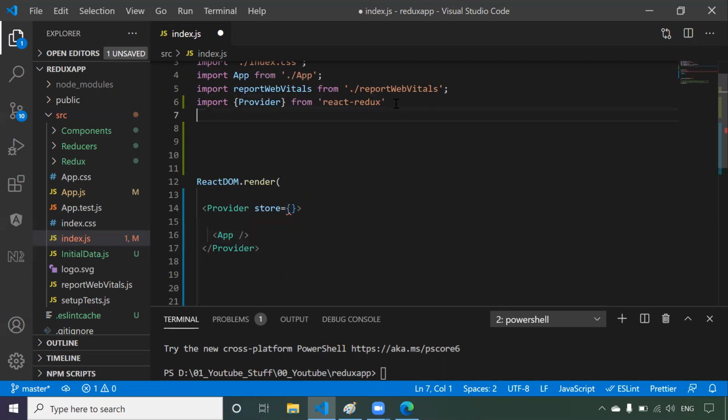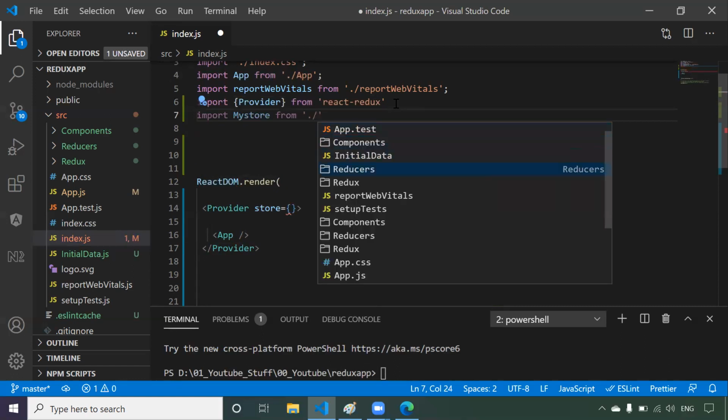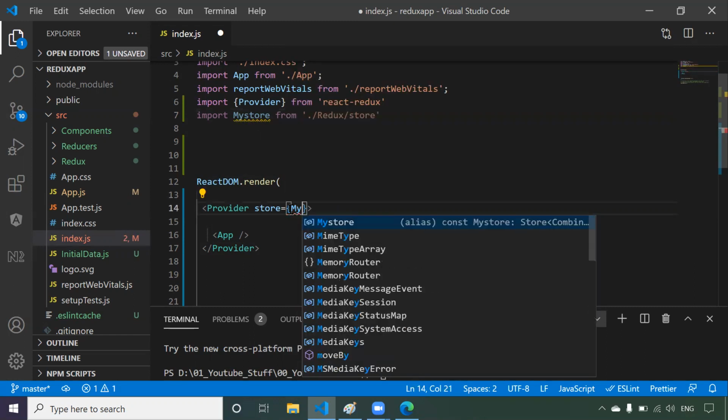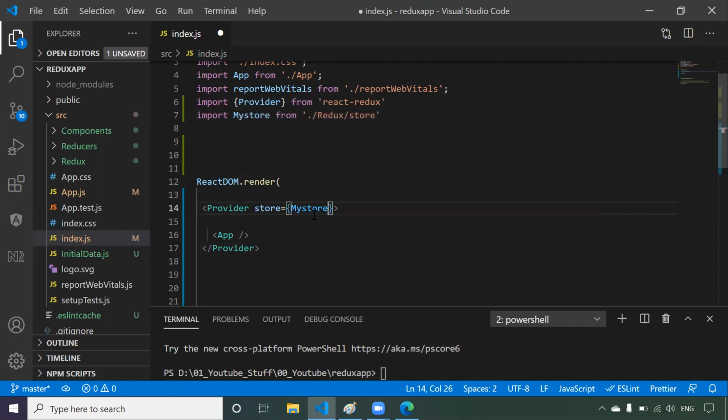To pass that, first of all, we have to import it. So import, we can give any reference, like myStore, from the redux store.js file. So this store we are providing here, like store equals myStore. What is the meaning of this? This store is provided by React Redux to this app component. Now the store is available for the app component, which means it will be available for all the components which are children of this app component.